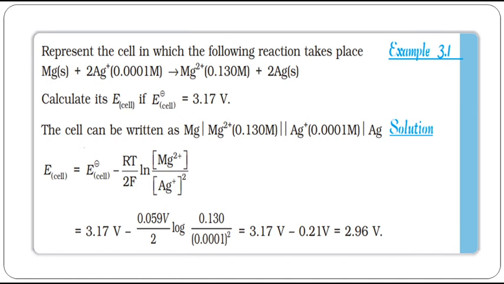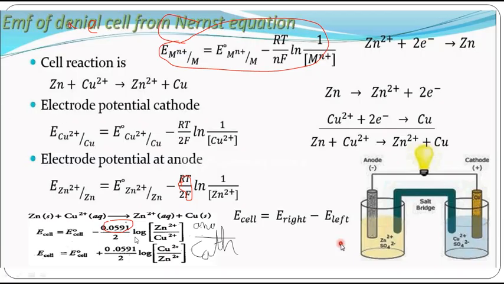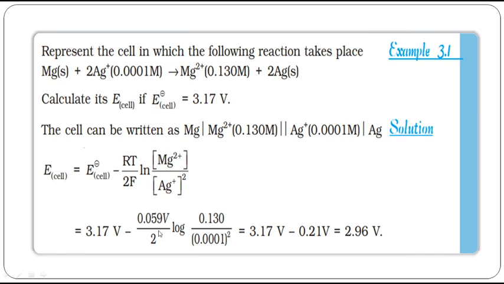What is the Nernst equation? E cell is equal to E naught cell minus 0.059 by number of electrons involved into ln. Here the ln is converted into log. Natural logarithm can be converted into log to the base 10 by multiplying with 2.303. So how did we get this value? R into T by F into 2.303. That is why we got 0.0591 log. So you can directly use that value.